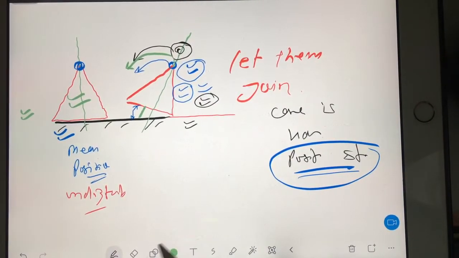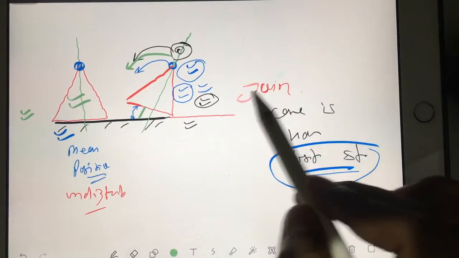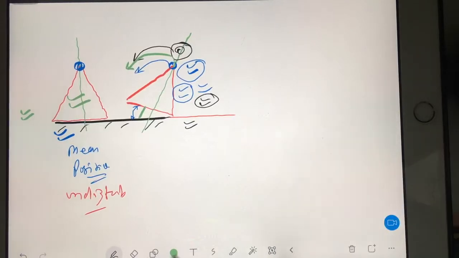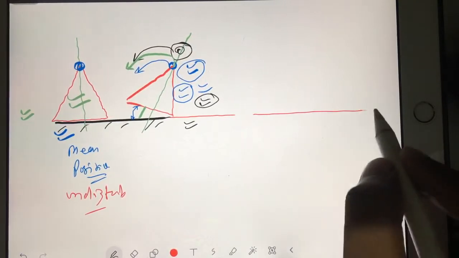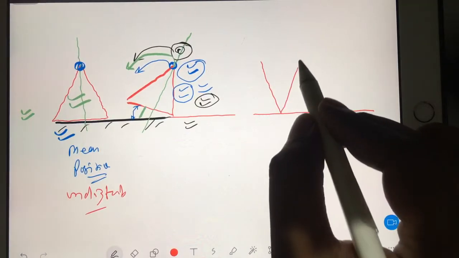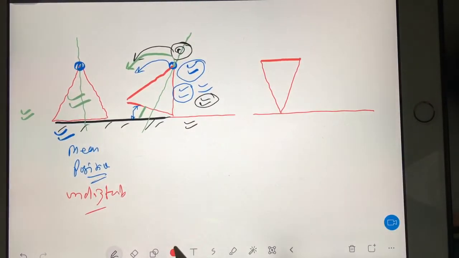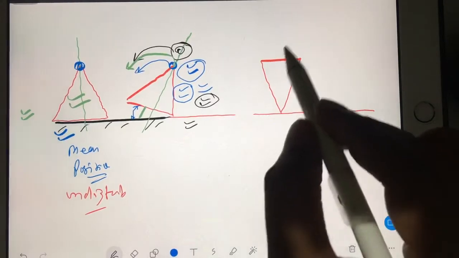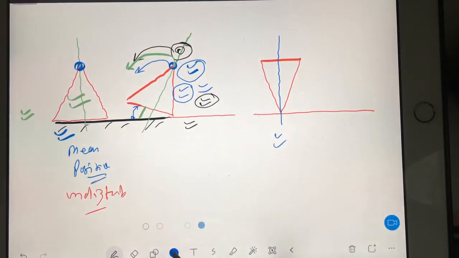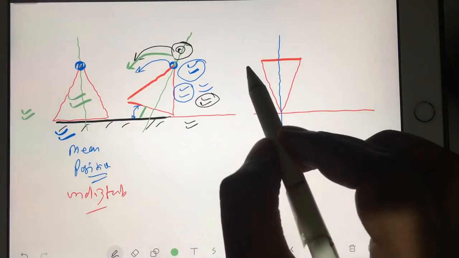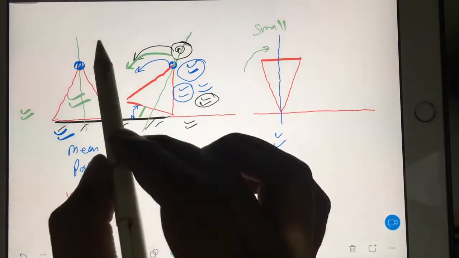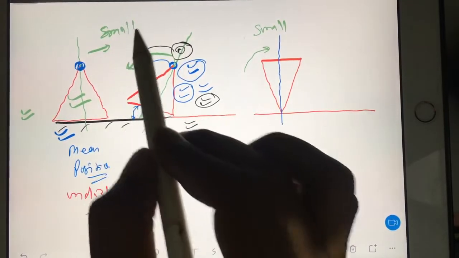Okay, now understand another diagram. Imagine the same cone, I am keeping like this for some purpose. So this time you have the longitudinal axis of the cone like this, and you are disturbing the cone by a very small amount.